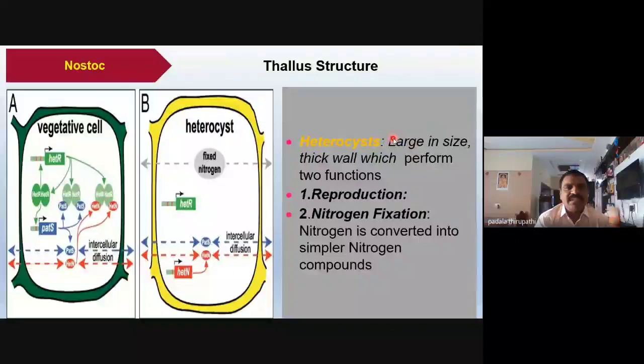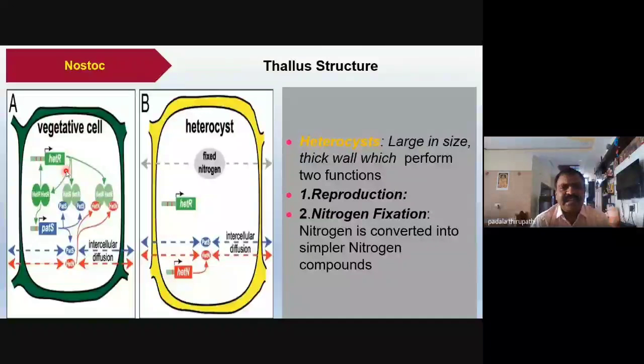These cells are mainly for the fixation of nitrogen. Whereas the vegetative cells contain chlorophylls, which absorb sunlight, convert solar energy into biochemical energy, and produce their own food material. That's why Nostoc, a blue-green alga, is autotrophic.